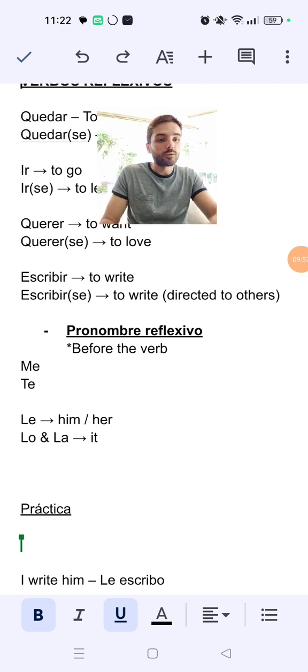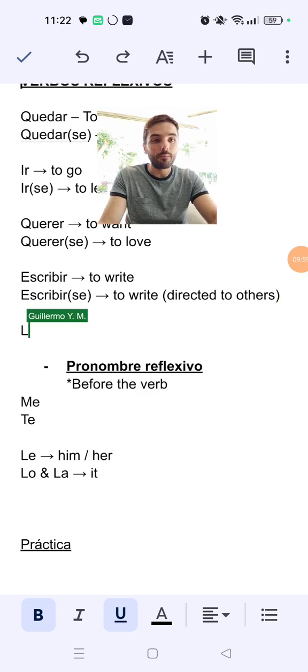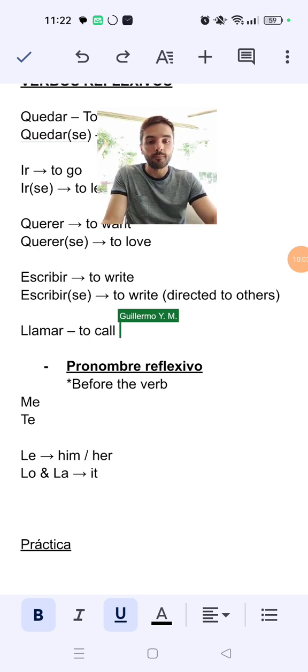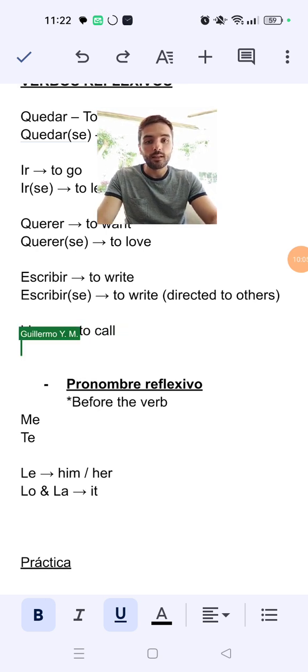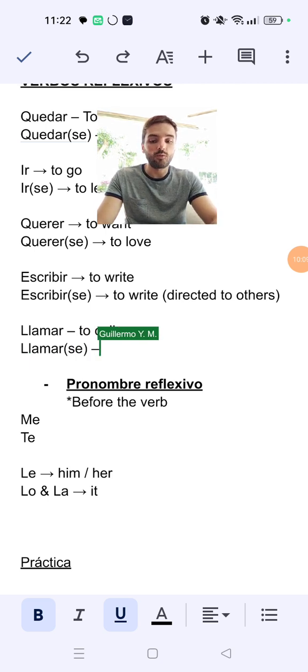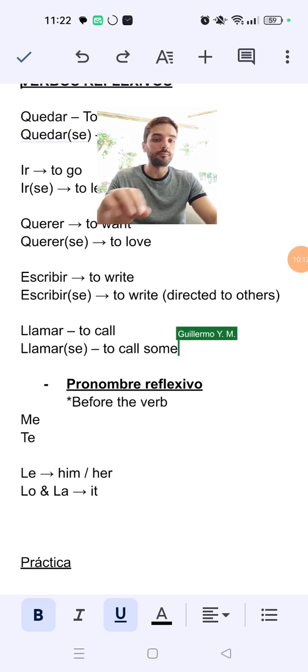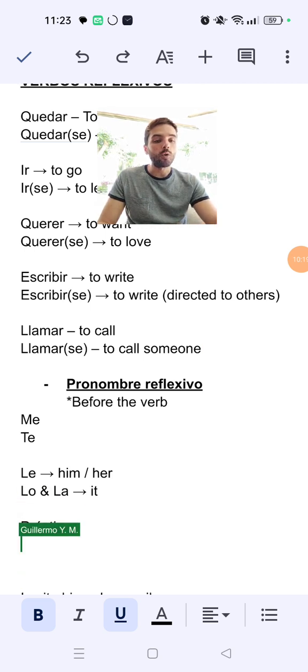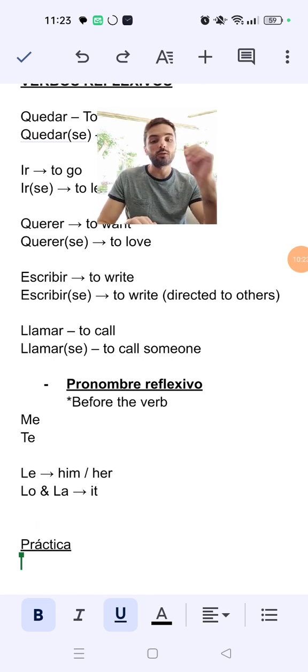For example, we also have the verb llamar. Llamar means to call, okay? But then llamarse is to call someone, right? To call someone. So if I want to say, for example, I call you, how can I say I call you?